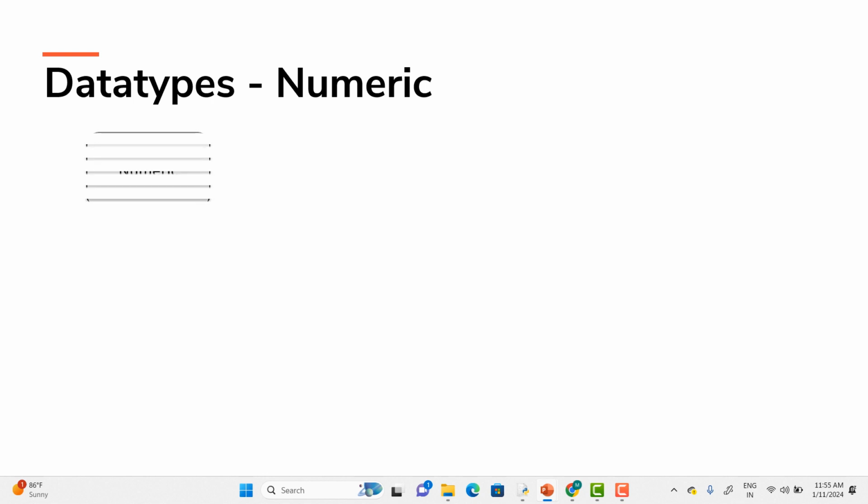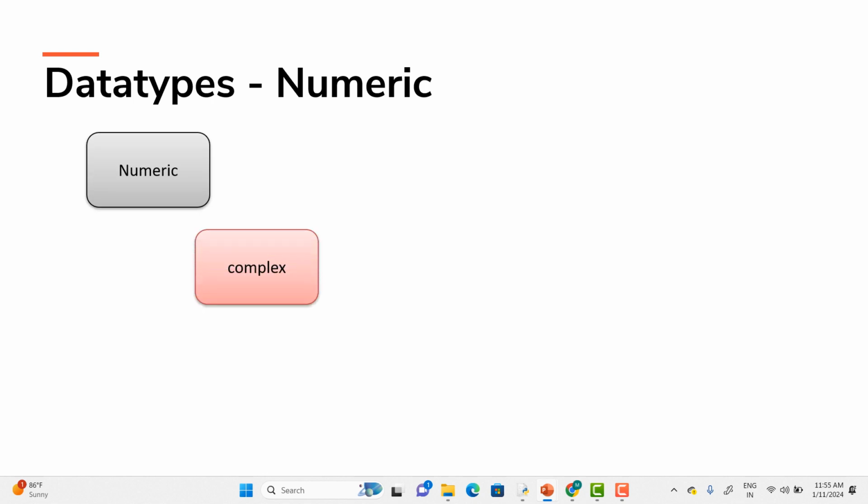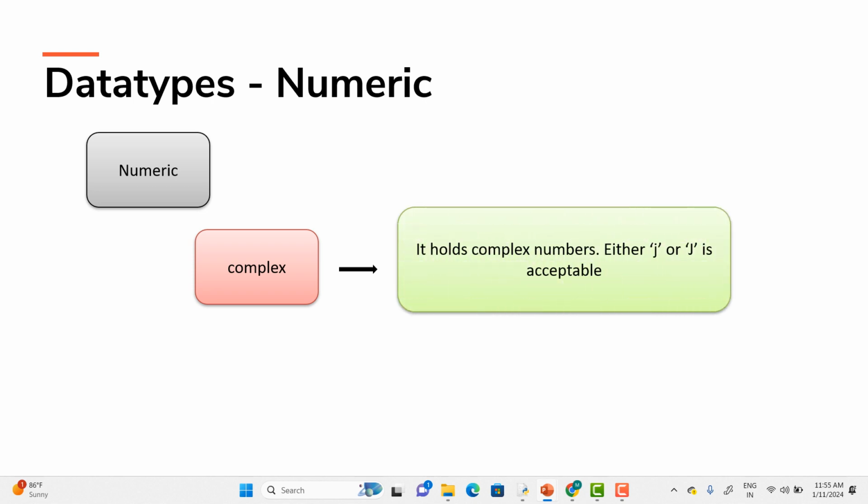In the next video, we will be seeing the complex type. Complex means here we can talk about the real and the imaginary values, like you can see, a plus ib. This is going to be considered as your real part and this is going to be considered as your imaginary value. In the technical term, in the place of i, we will be using either a small j or an uppercase J.